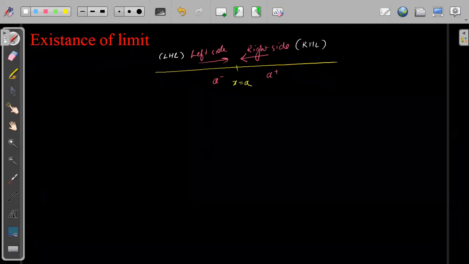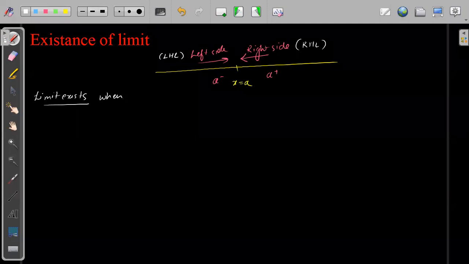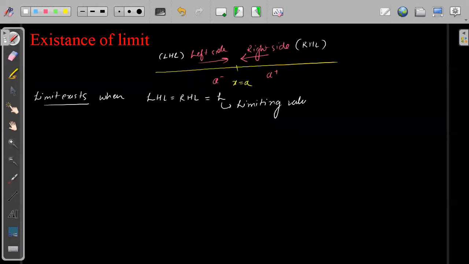That is, the limit exists when the left hand limit is equal to the right hand limit is equal to L. This L we'll call the limiting value.